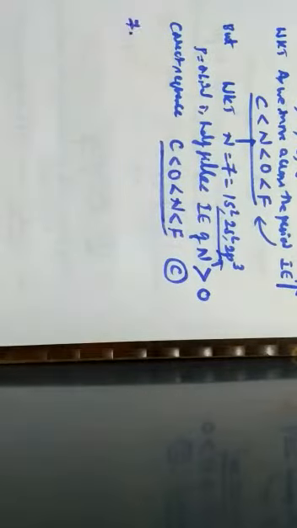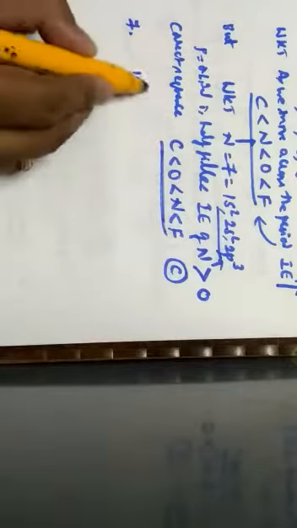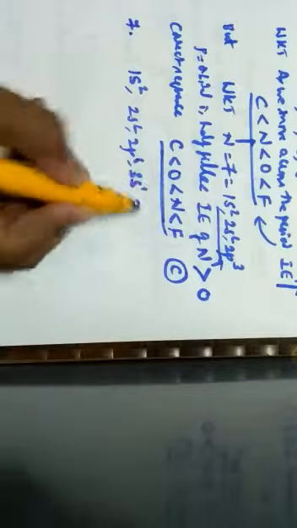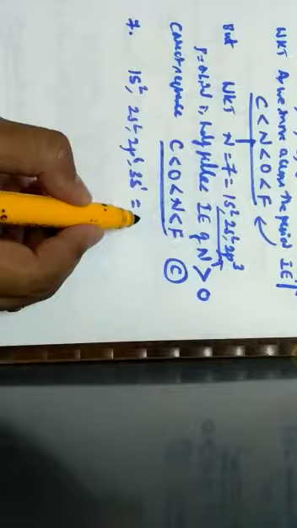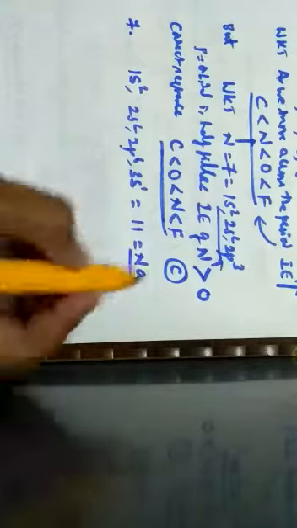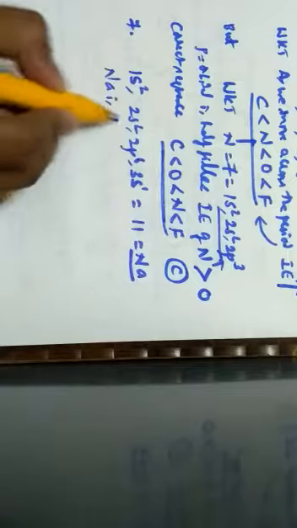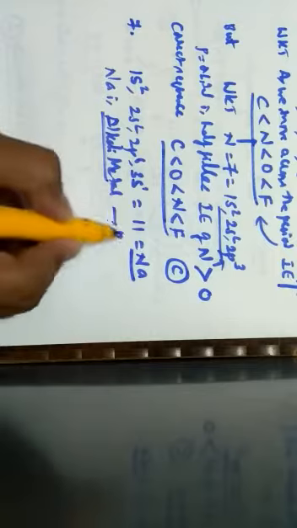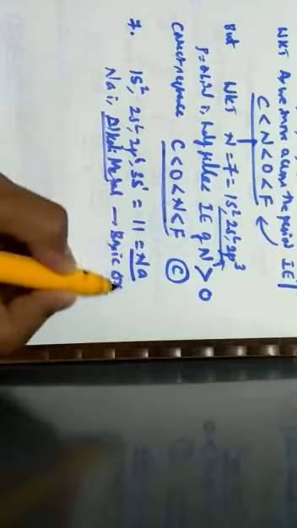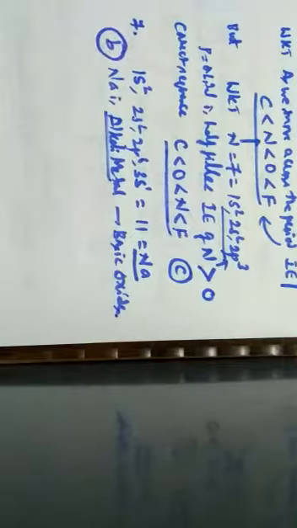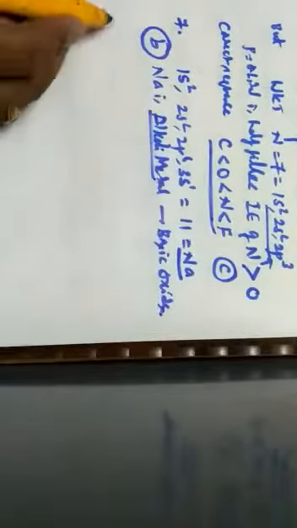Next one, question number 7. The oxide of an element whose electronic configuration is given as 1s2, 2s2, 2p6 and 3s1. So here the atomic number is how much? Atomic number is 11. Atomic number 11 means it is nothing but sodium, where sodium is an alkali metal. So we know that the metal readily forms which type of oxides? That is basic oxides. Hence, the correct option for the given question is B, which is basic in its nature.